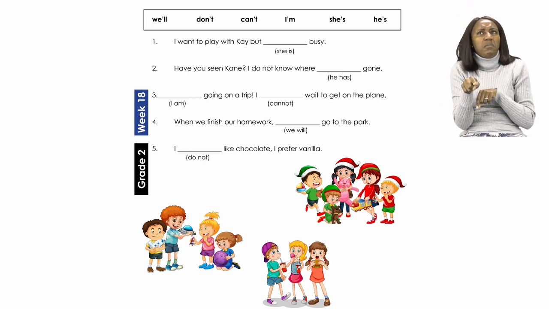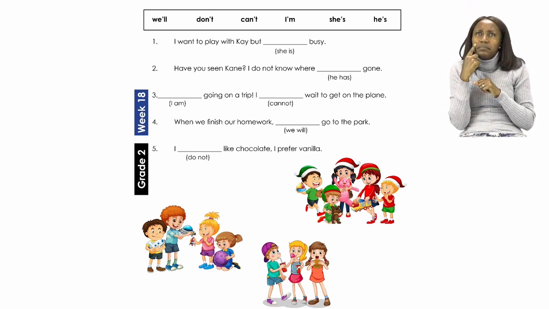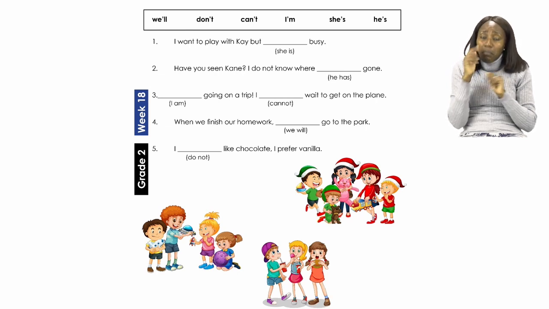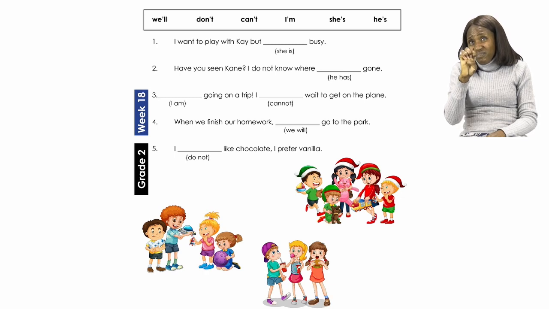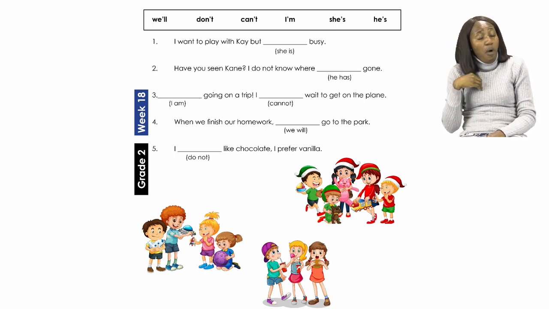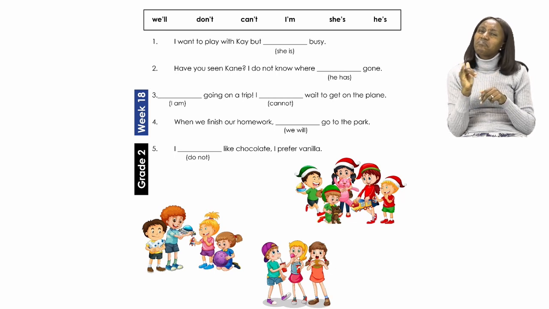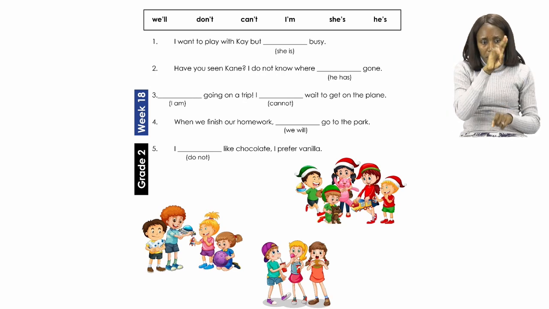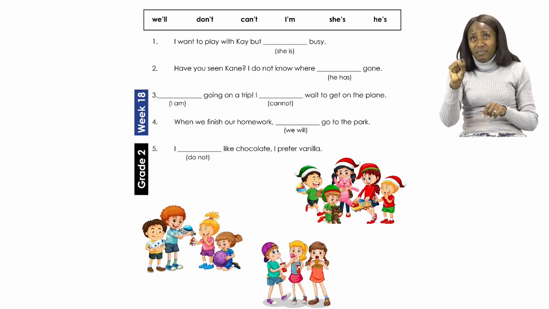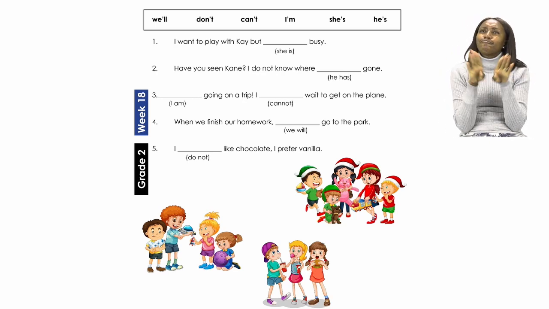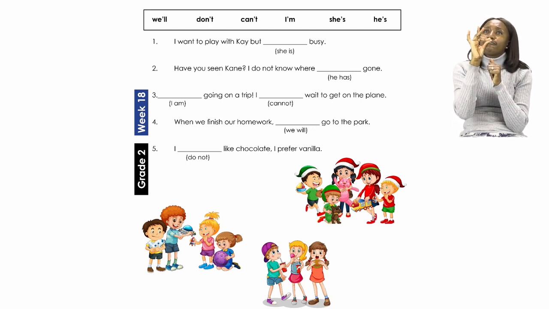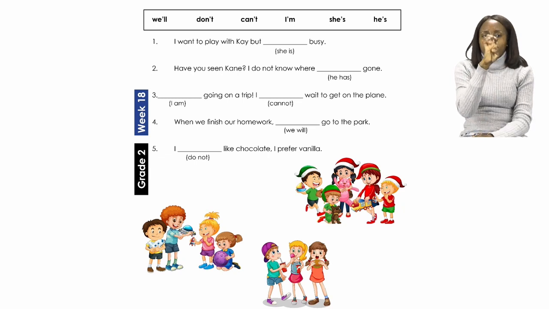Okay, so let's look at the sentence again. Have you seen Cain? I do not know where he has gone. So which contraction do you think will fit best here? If we take the word he and we take the word has and we put them together to form a contraction, then we have he's. Great job.